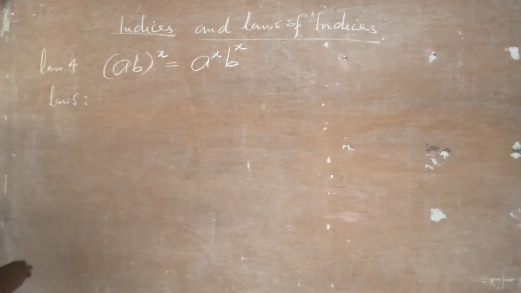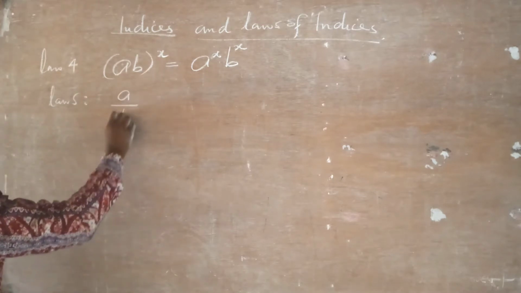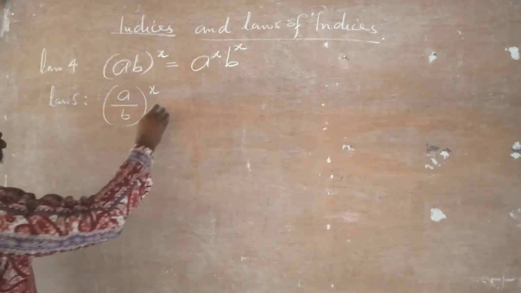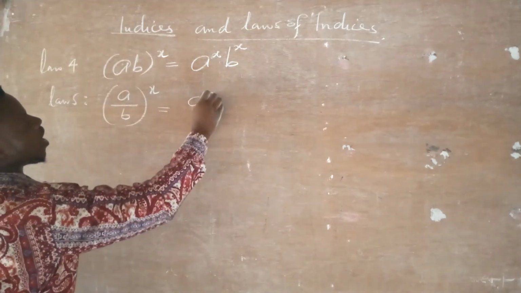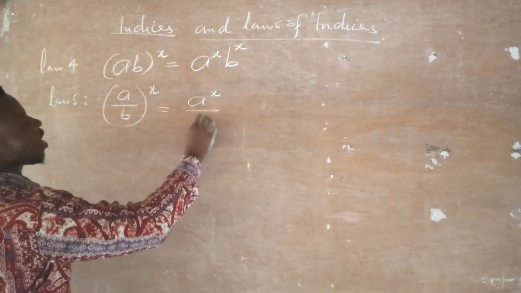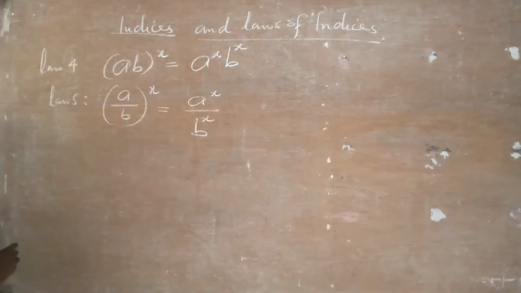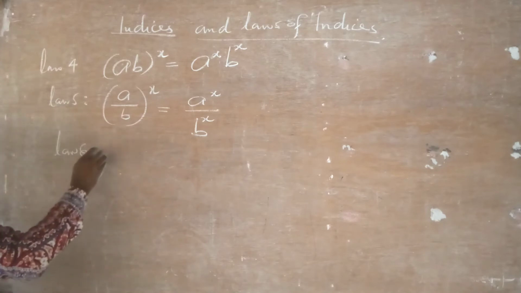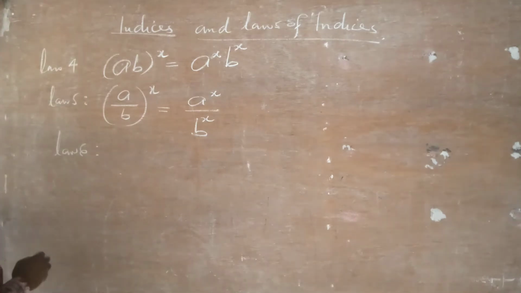In this law number 5, if I have a over b, all raised to the power x again, the law says a will have its own power of x, and again b will have its own power of x. We have law number 6. And what is law number 6?